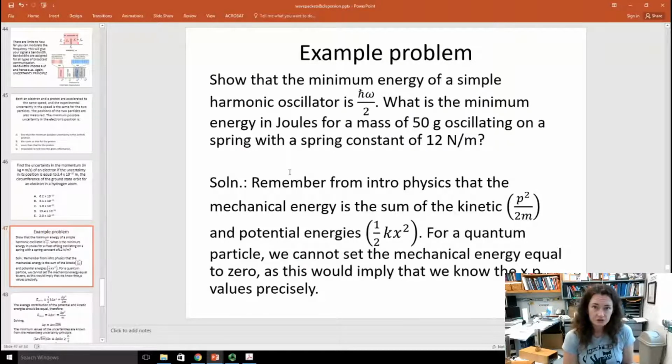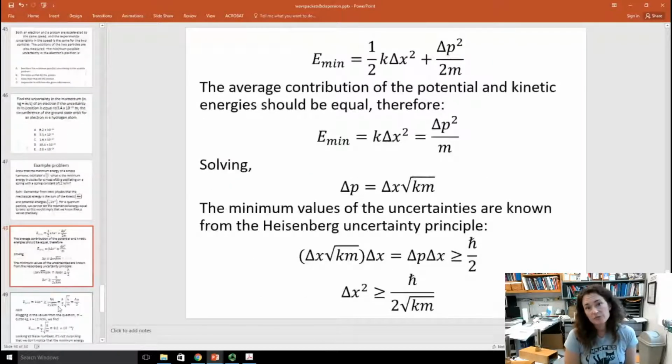And the kinetic energy, of course, can be expressed as p squared over 2m. So for a quantum particle, we can't set the mechanical energy equal to 0, because that would imply that p and x are both 0, and we can't simultaneously know p and x exactly. We just can't, okay? So our minimum energy is going to be dictated by the uncertainty principle.